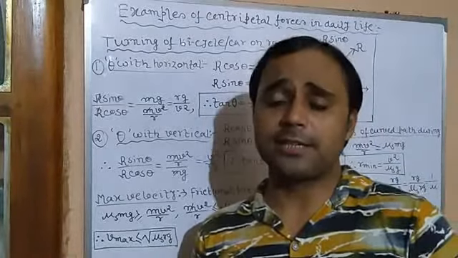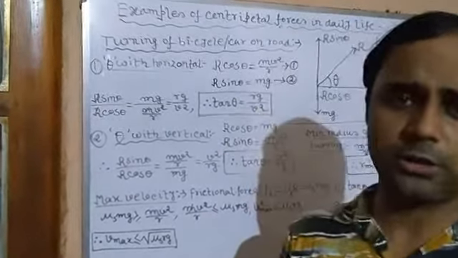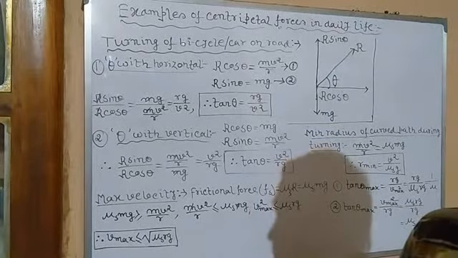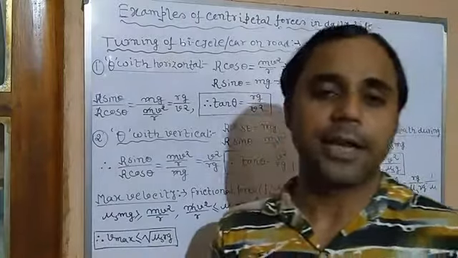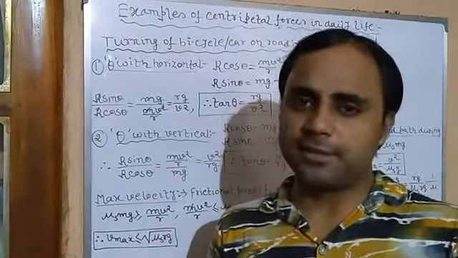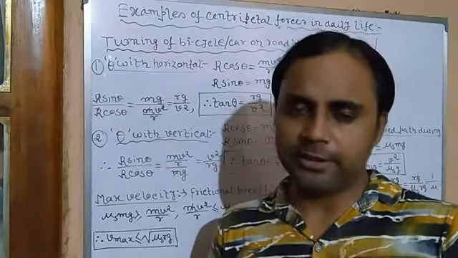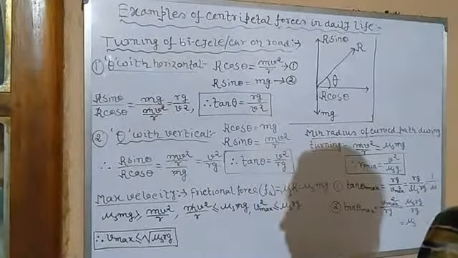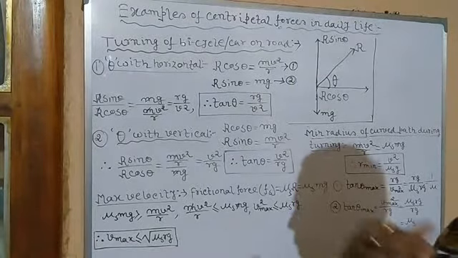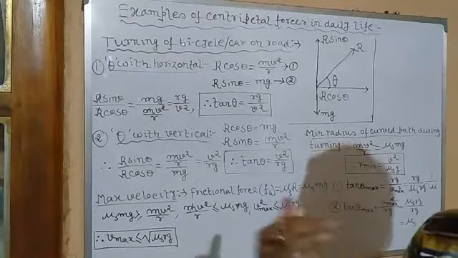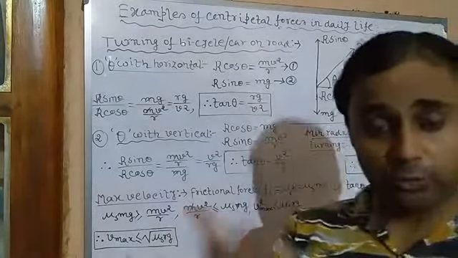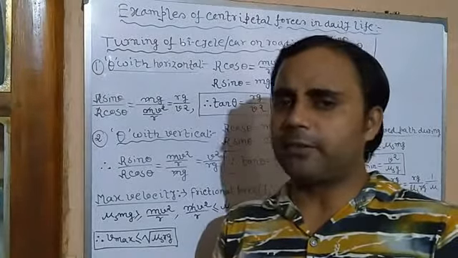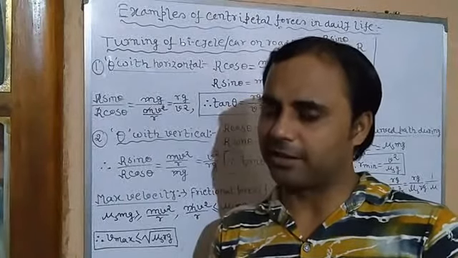But the question arises: what is the source, the origin, of the centripetal force? As we know, there is no smoke without fire, which means everything has a reason. Anything cannot happen without some reason. So what is the reason for the revolution of the Earth around the Sun, the Moon around the Earth, or an electron around the nucleus? This is because of the gravitational force between the Earth and the Sun.